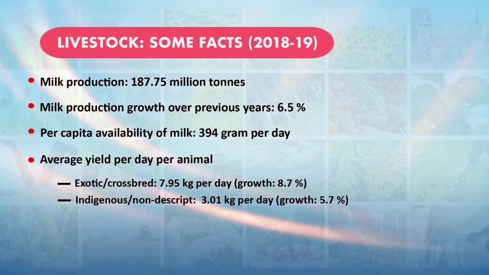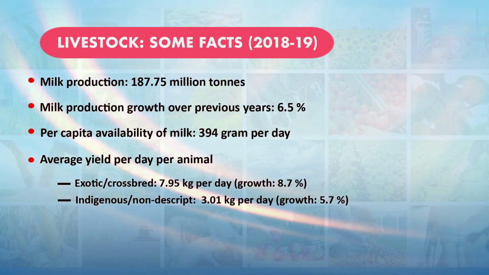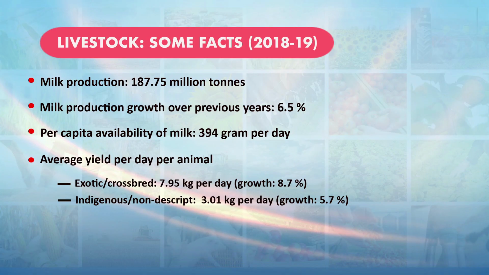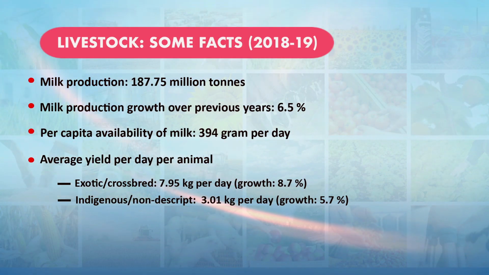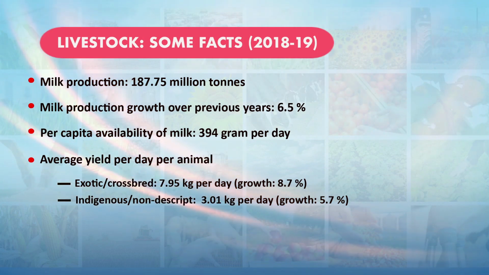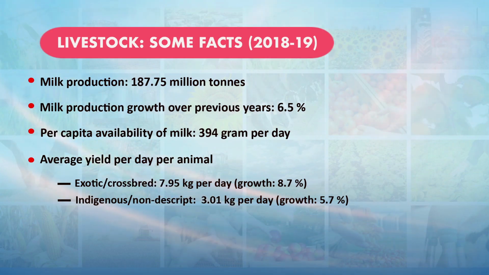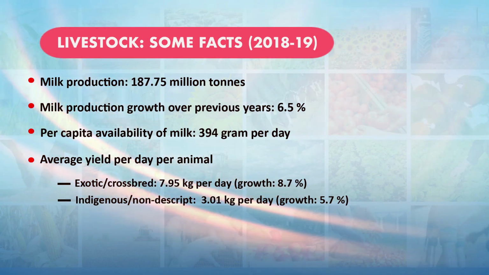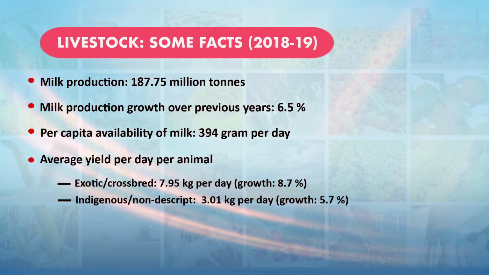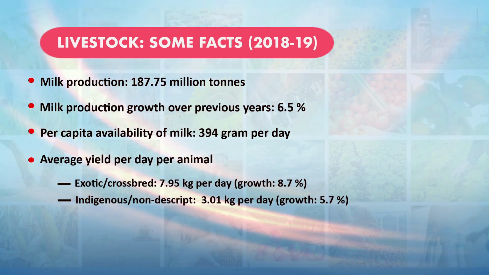And here we can see some data about the growth of the milk sector and livestock sector. Actually, we have 187.75 million tons production of milk in the country, and the growth of this milk production is increasing every year. In the last year, we have seen 6.5% growth in milk production over the previous year, and the per capita availability of milk is 394 grams per day, and the average yield of animals per day is also increasing over time.